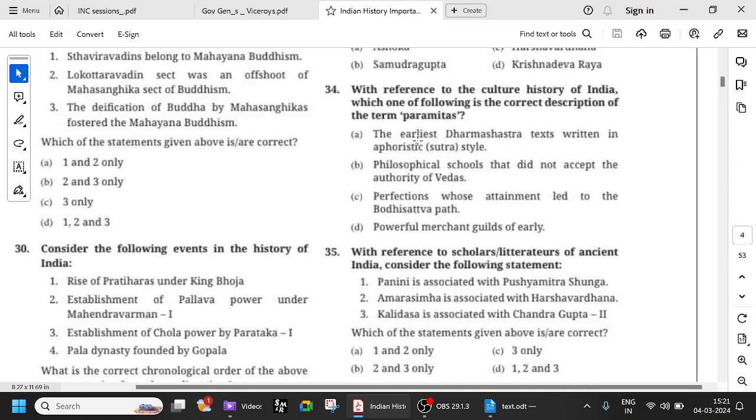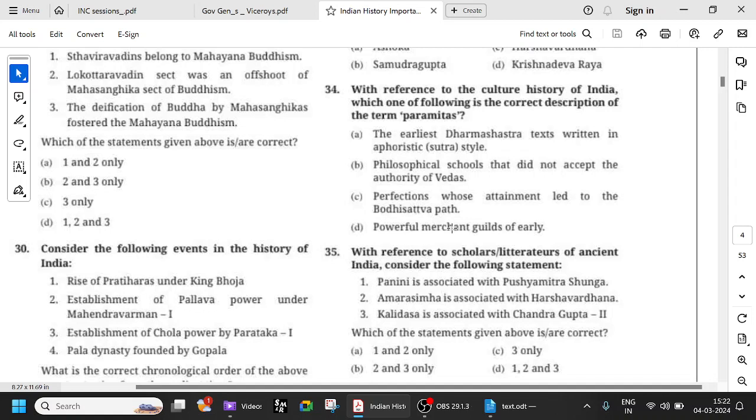So, with reference to the cultural history of India, which one of the following is the correct description of the term paramita? Okay, see, paramitas and all these things will come in Buddhism. Earliest Dharma Shastras, no, this is wrong. Philosophical schools of Vedas, the Sankhya philosophy, Nyaya philosophy, all those things, that is not related to Buddhism. Powerful merchant guilds is Shrenis, the guilds, all that. So paramita is perfections whose attainment led to the bodhisattva path.